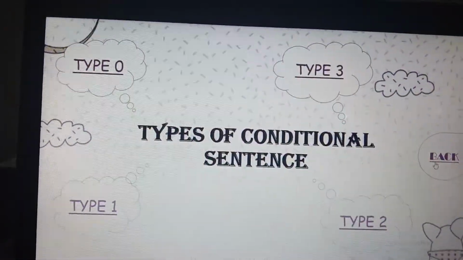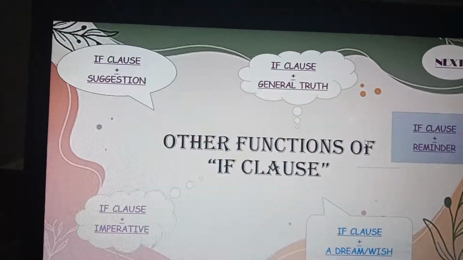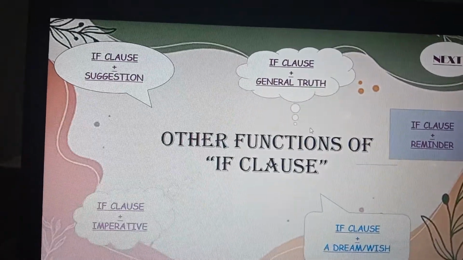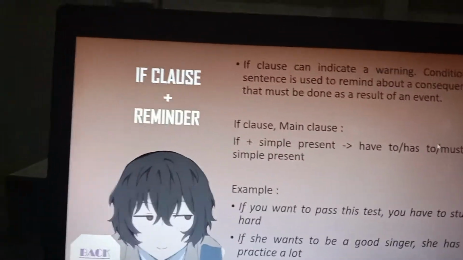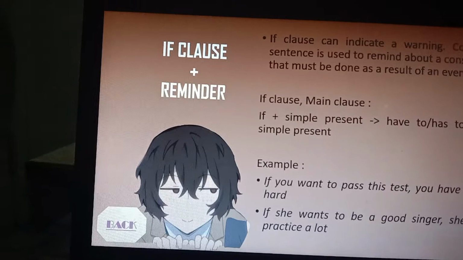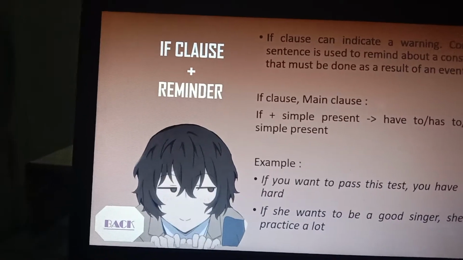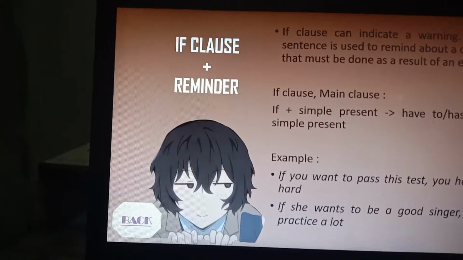And then we're going to take a look at the functions of the if clause. There are 5. First, the if clause plus reminder. The if clause can indicate a warning. The conditional sentence is used to remind about the consequence that must be done as a result of an event.